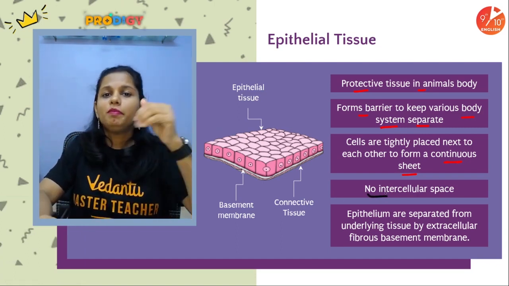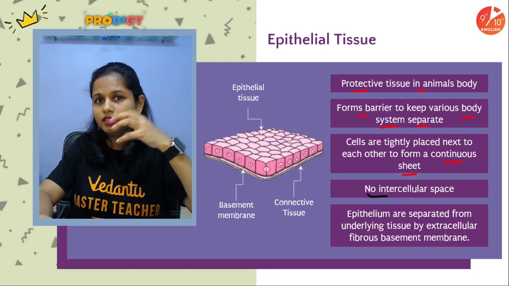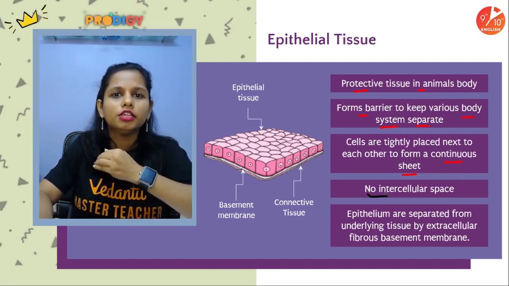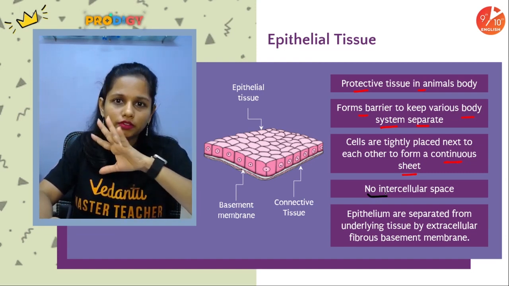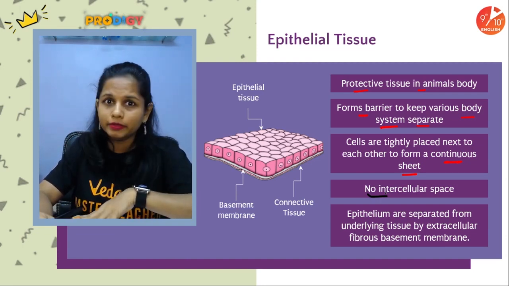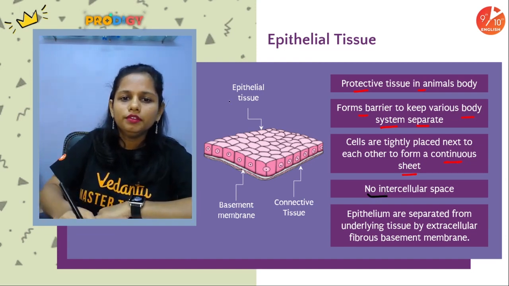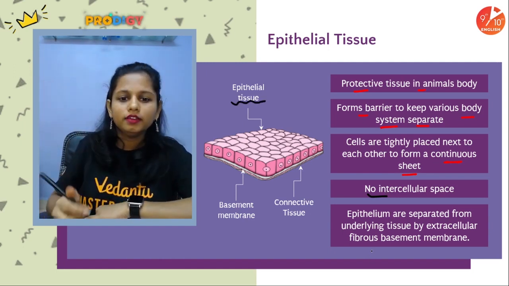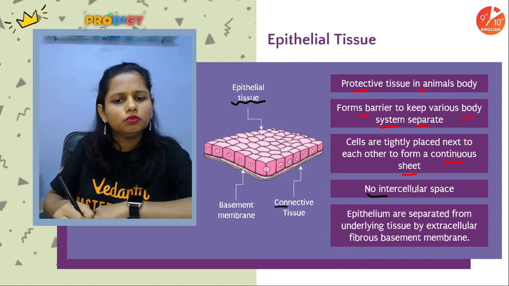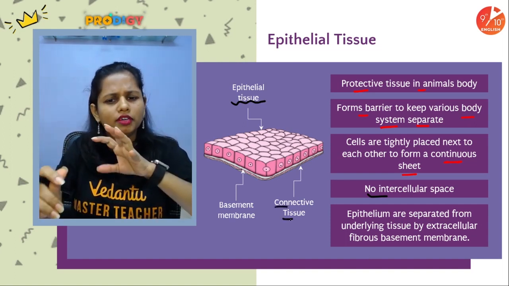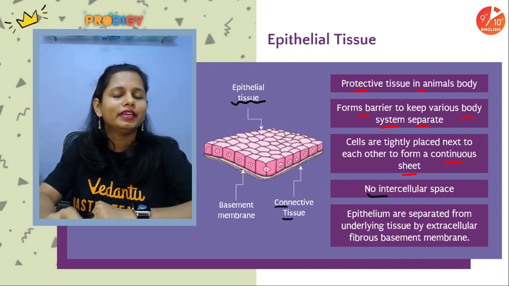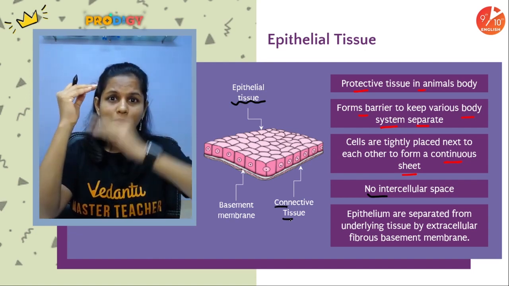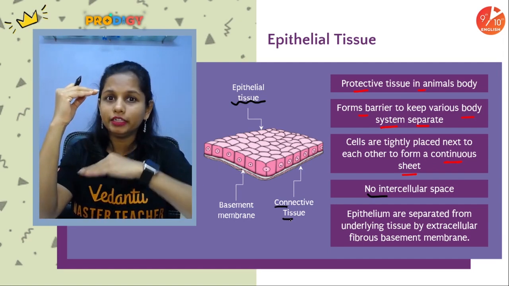Now people, epithelial tissue is either the outermost layer or the innermost layer. So there must be some other tissue present underneath this particular epithelial tissue. Am I correct? Have a look over here. This is the epithelial tissue, and then there is another underlying tissue. It can be any other tissue. For instance, we have considered connective tissue over here.